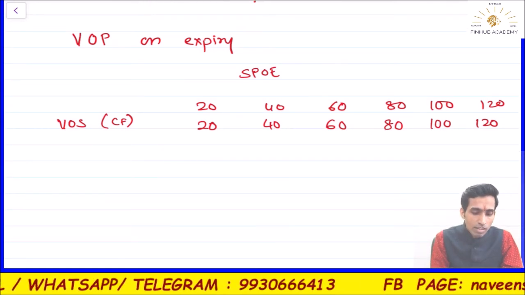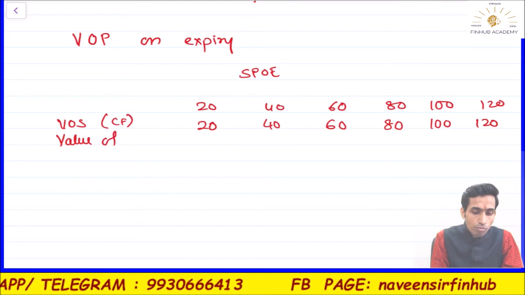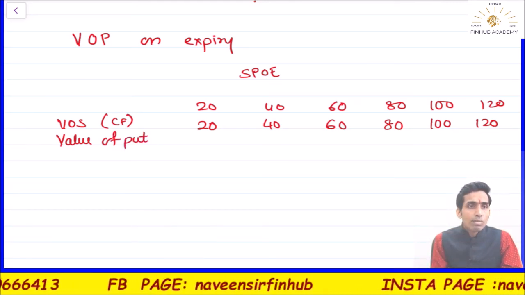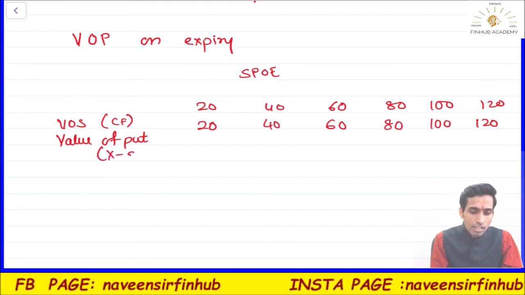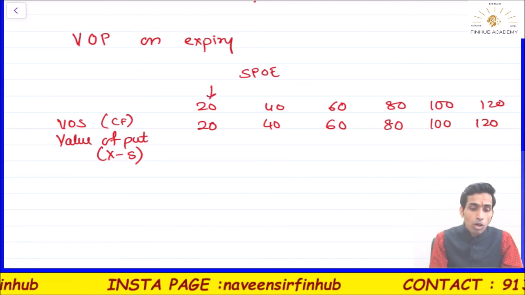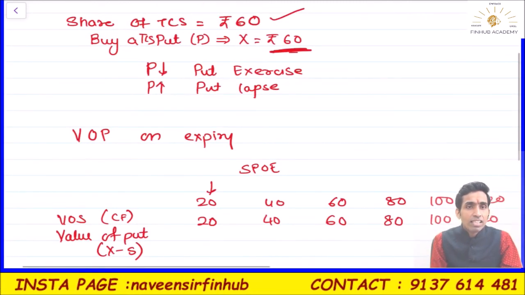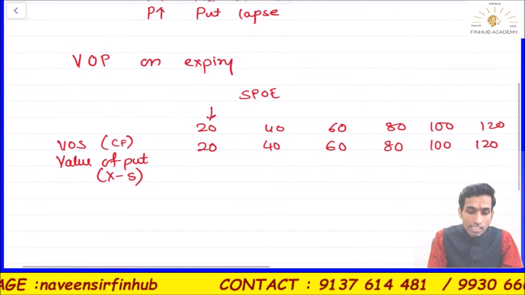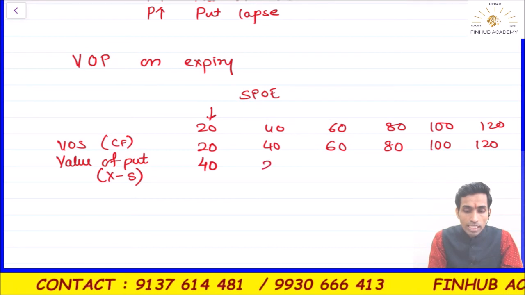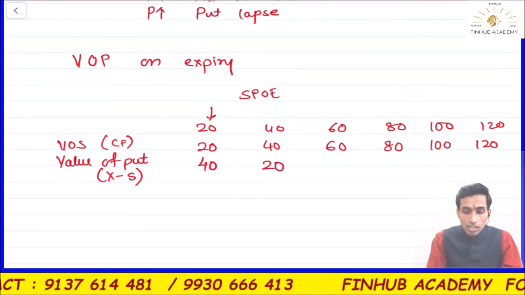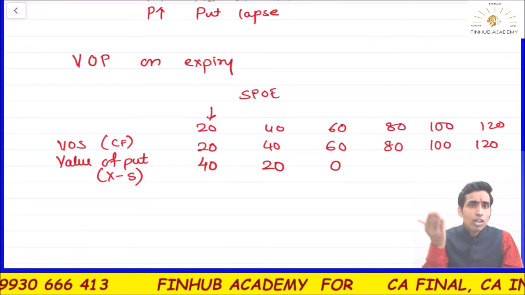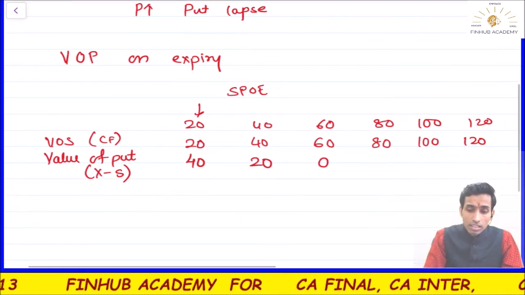What will happen? Listen. Value of the put is equal to X minus S, if the market price is 20. You remember? Strike price minus the share price. Correct? Right now, if the market price goes to 20, you bought the put at what rate? At 60. So you will have a profit from the put, that is 40. When the prices go to 20, from the put you will get 40. Here it will be 0, it will lapse. He is indifferent whether he sells outside or under the contract, it is the same.